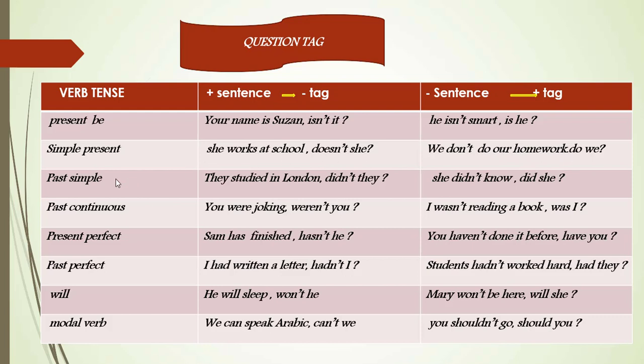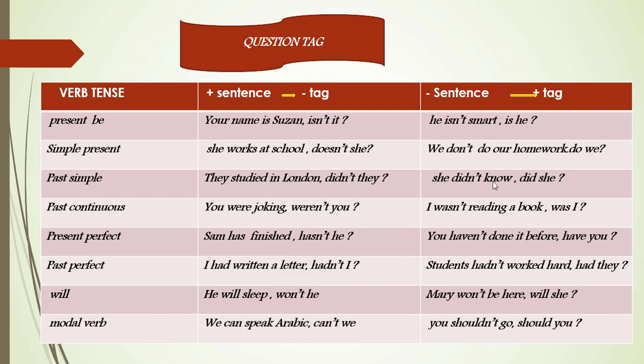Then we have past simple. Sentence 1: They studied in London, didn't they? So we have studied in simple past, which is positive. Then we have didn't they. Didn't is negative here: didn't they?